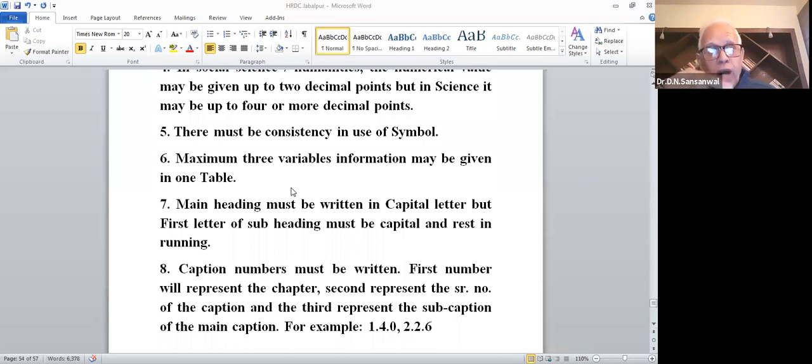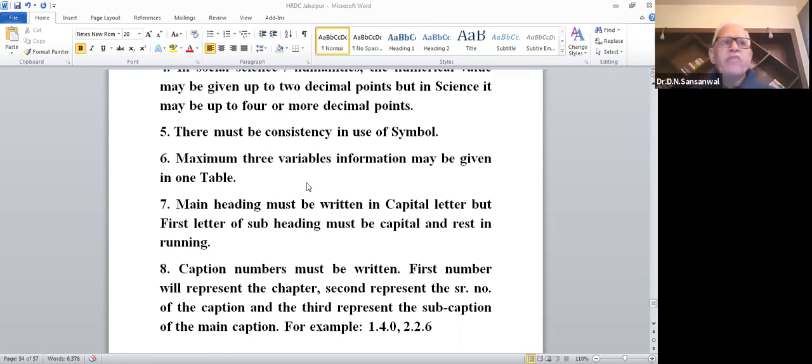But you also want to give one more piece of information like the subjects, science, commerce, whatever. Then these become 4 variables. If you want to use just one table, then that table will become a complicated table. That is why I say that you can give information on a maximum of 3 variables.